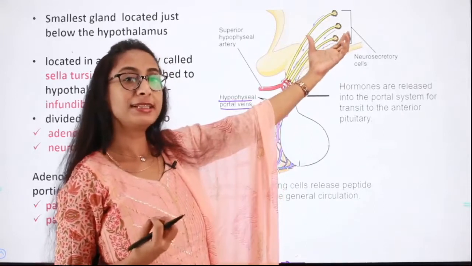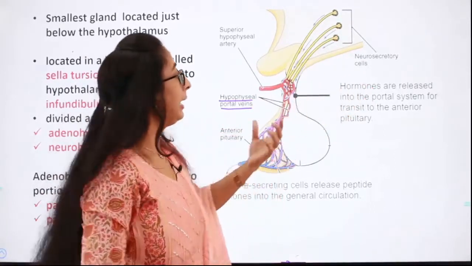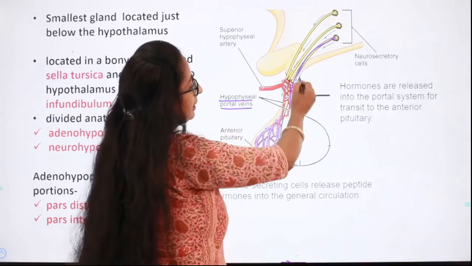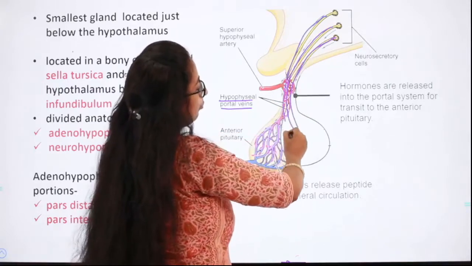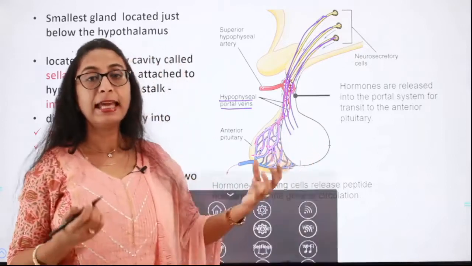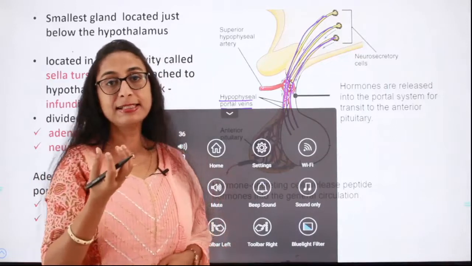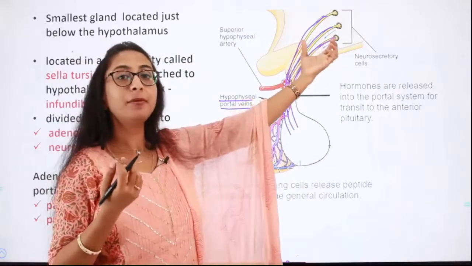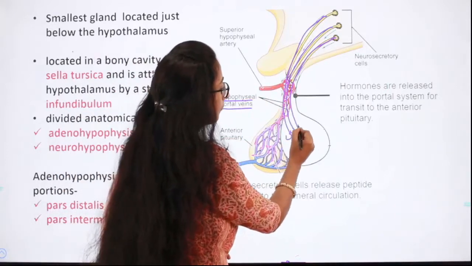These neurosecretory cells secrete hormones called neurohormones, and the axons of these neurosecretory cells end in this posterior pituitary. In these axon terminals there are vesicles, in which the hormones synthesized and secreted by the neurosecretory cells are stored.